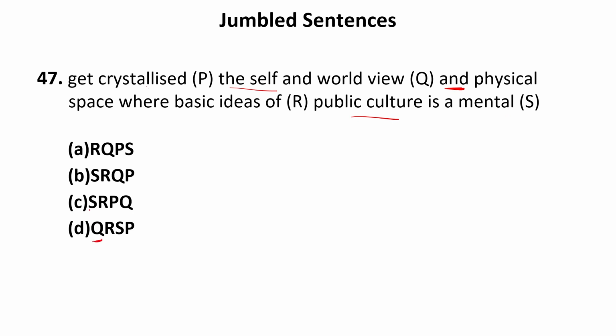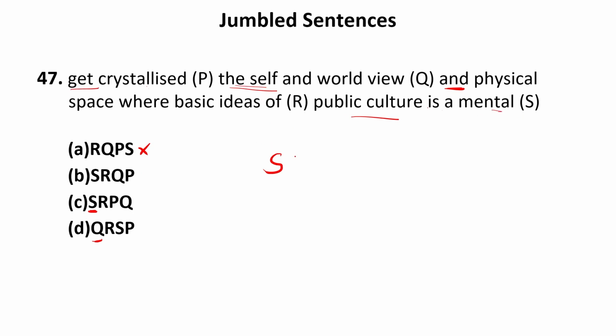Now let us have S as the first sentence. R cannot begin the sentence because "and" cannot begin the sentence. So public culture is mental. Now "mental" cannot be followed by the words "the self, get".